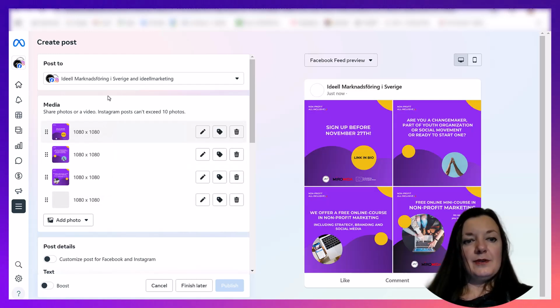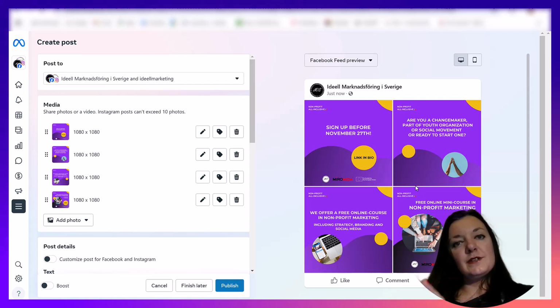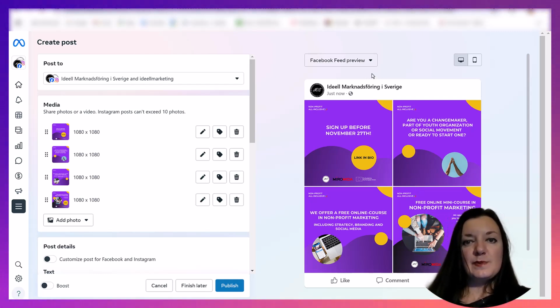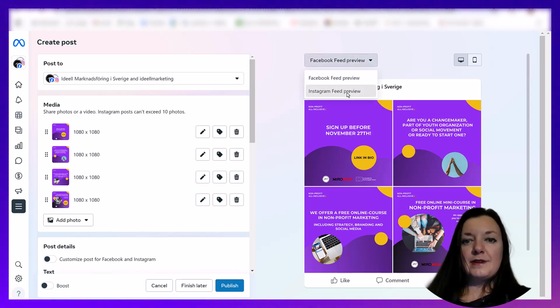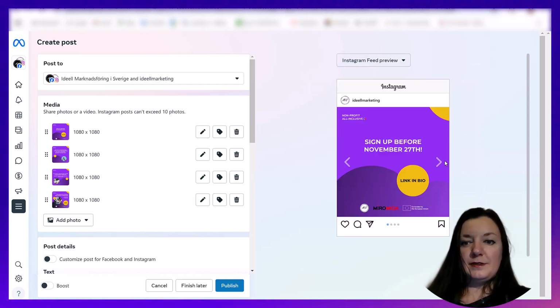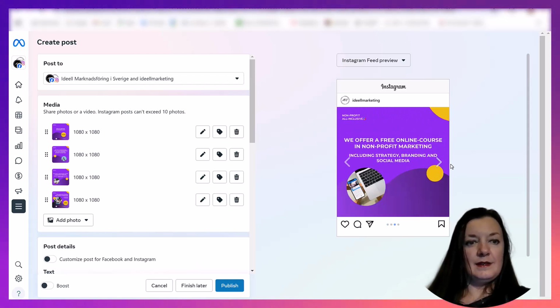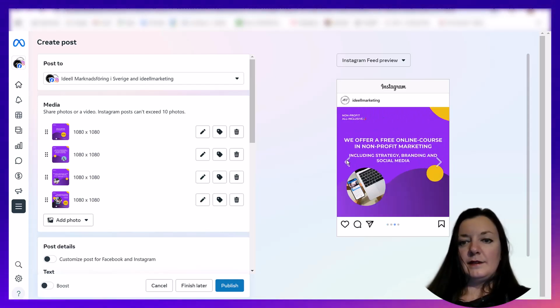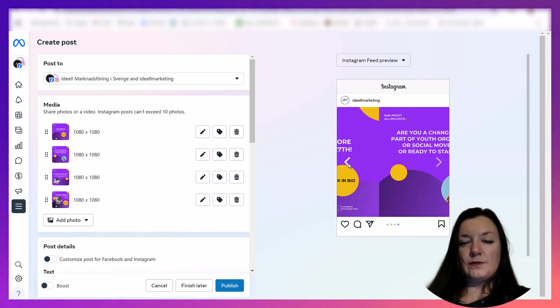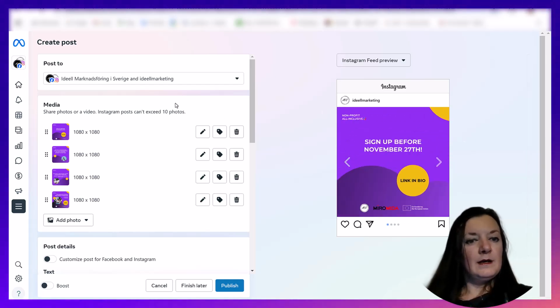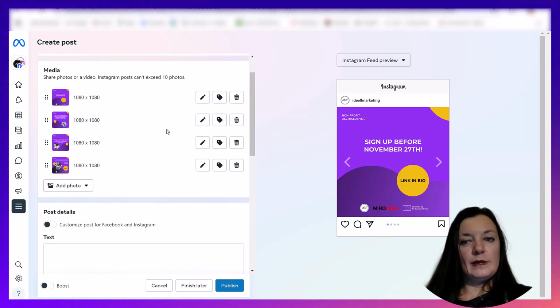You can see also that pictures are shown as squares of similar size for Facebook, but for Instagram it's gonna be a so-called carousel. And so you can swap between them.